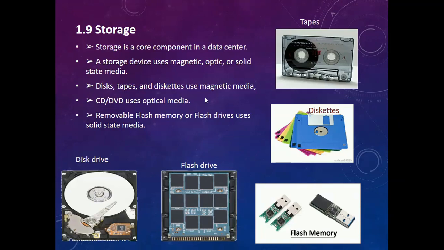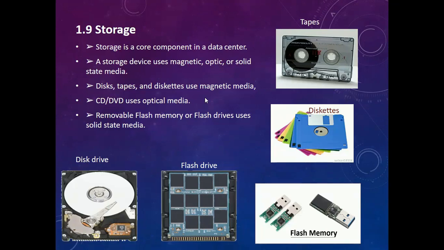You also use disks as storage devices. Tapes and diskettes use magnetic media. Nowadays you usually use discs; these tapes and diskettes were used in olden days, not now. CDs and DVDs were also used.